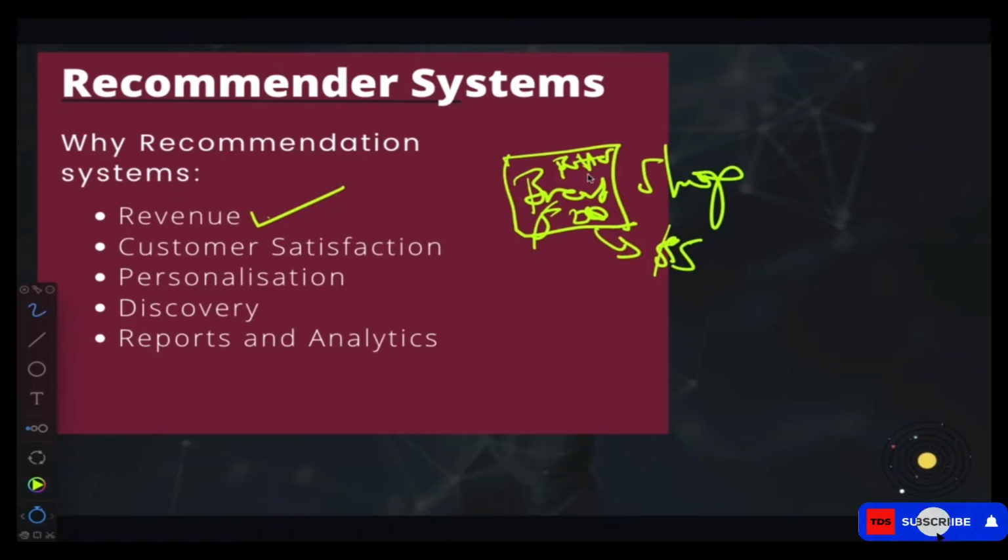This butter is, let's say, $10, and out of this $10, your profit is, say, $5.